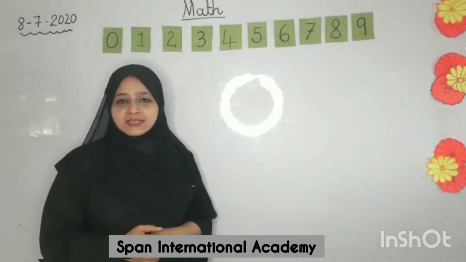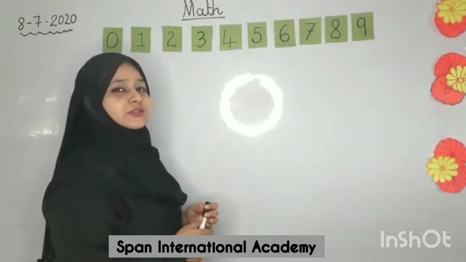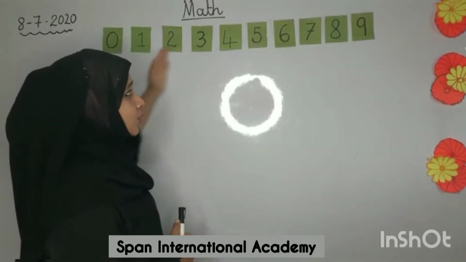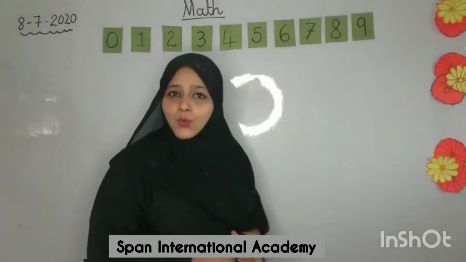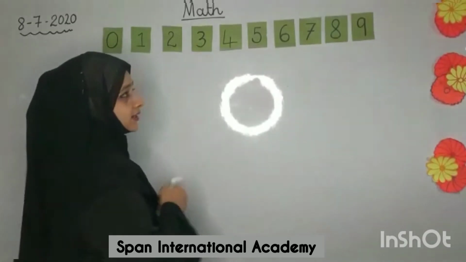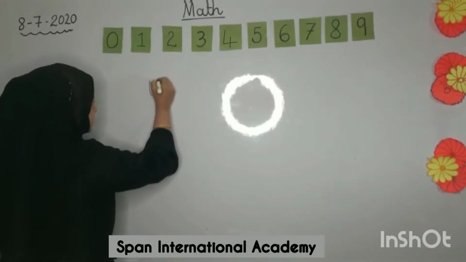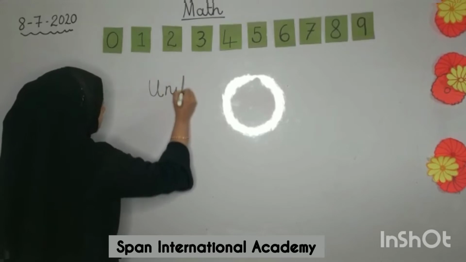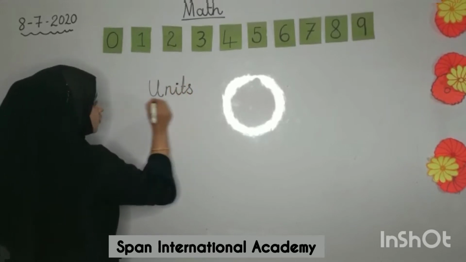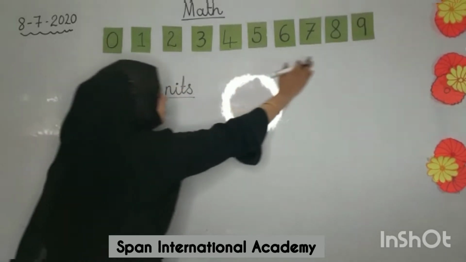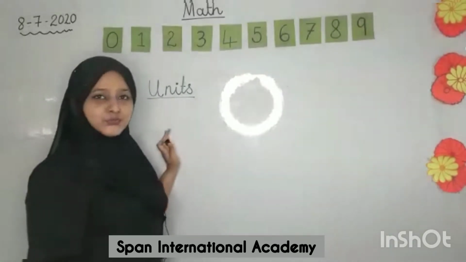In your previous class, you have learned ones. So, you'll know the name of the house is ones, but we will call it units. What will we call it? Units. So now you'll know these single digit numbers stay in a house called units.